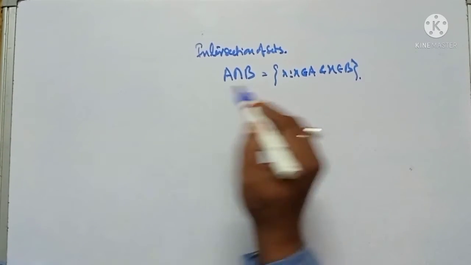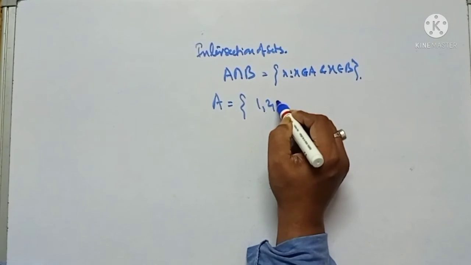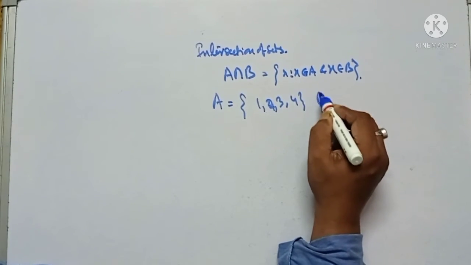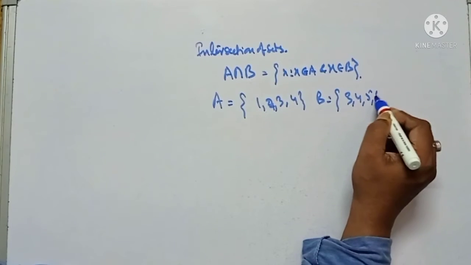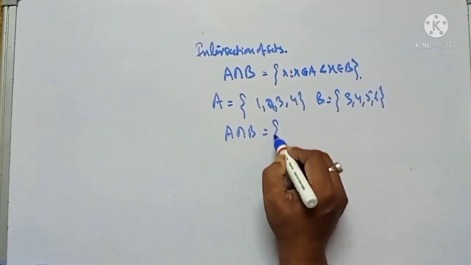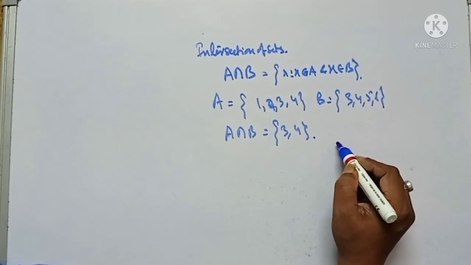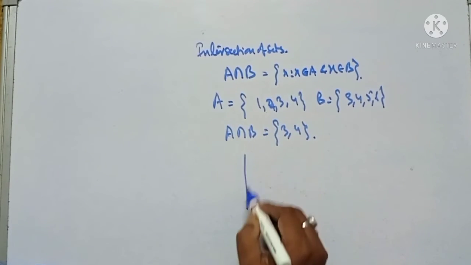So let me clear it with the help of an example. Let set A be 1 2 3 4, and your B set be 3 4 5 6. So here A intersection B will be 3 4, that means the common elements.